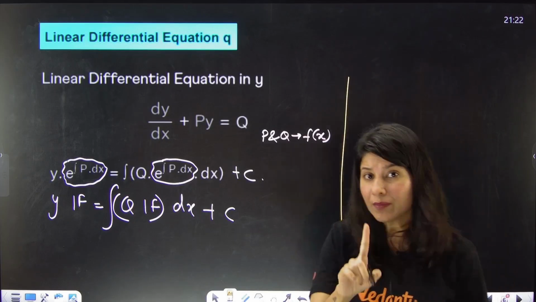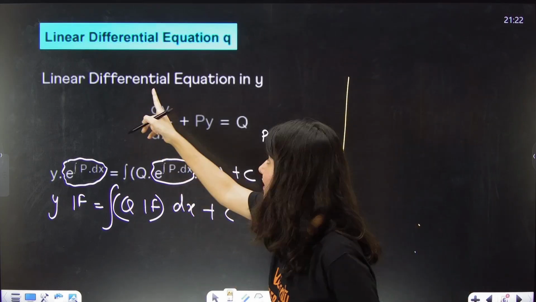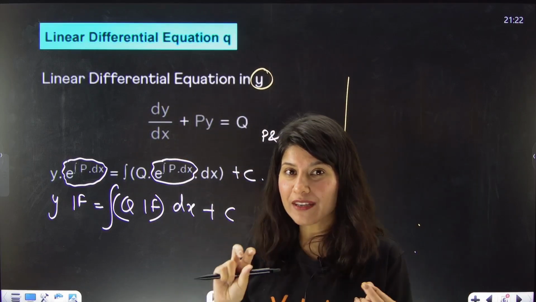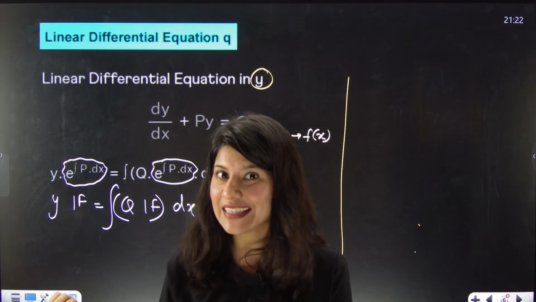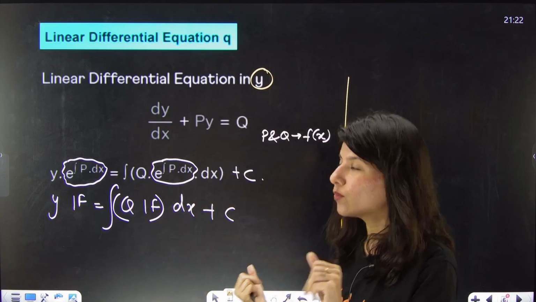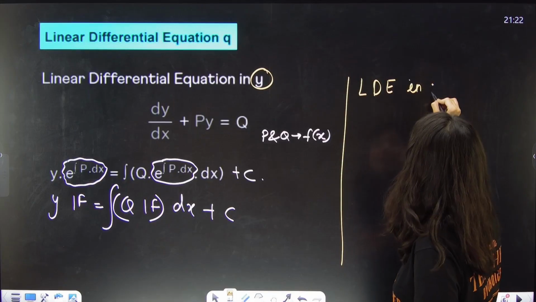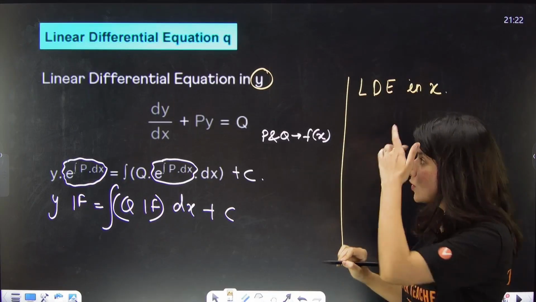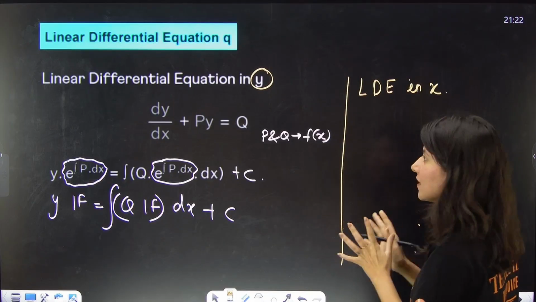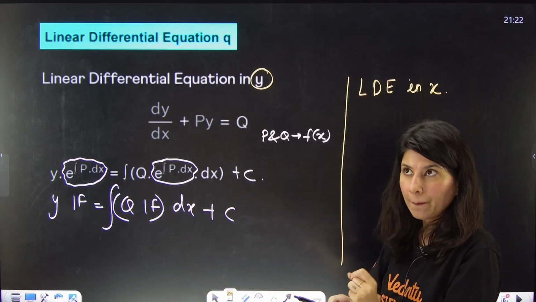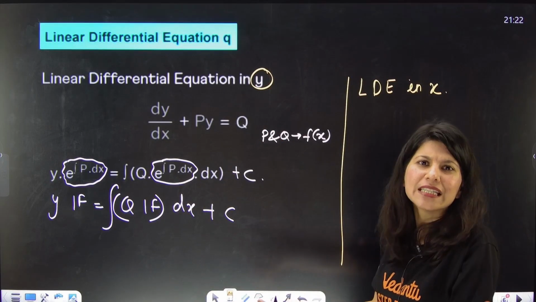But ma'am, one more thing. Linear differential equation in y. If NTA wants to give a little bit of a twist in this linear differential equation, what will NTA do? It will give an LDE in x. The whole scenario will be the same, we just have to interchange x and y.